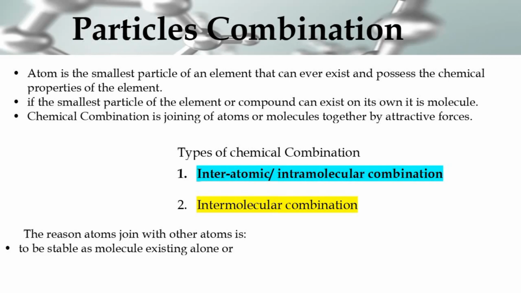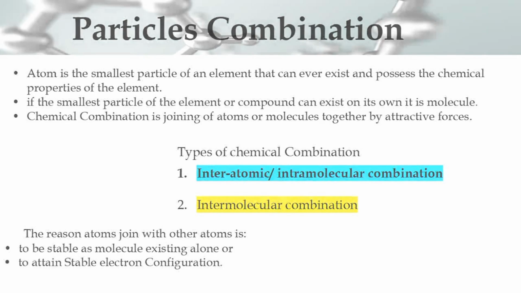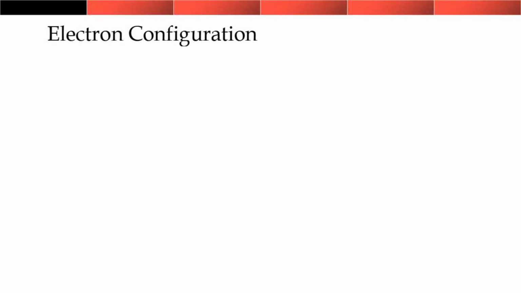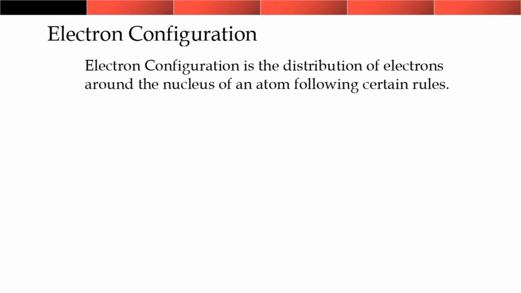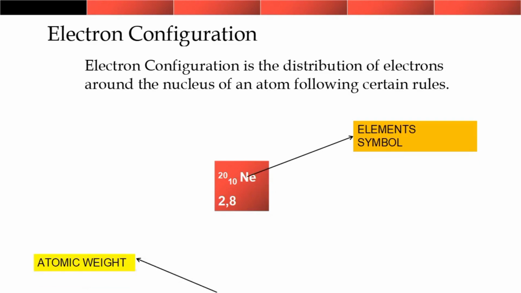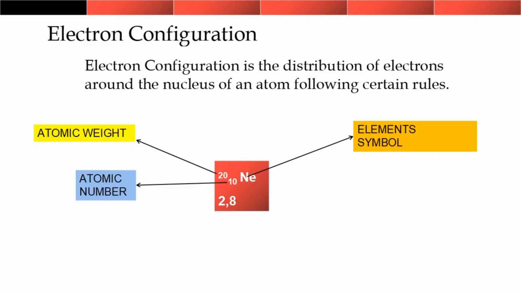The second reason is to attain stable electron configuration. Let's look at what electron configuration is. Whenever we are sharing electrons around the nucleus of an atom, we are doing what we call electron configuration, and we follow rules in doing that. The image you are seeing here, Ne represents the symbol, and we have atomic weight, atomic number, and electron configuration. I want you to know that the atomic number is the total number of protons in the nucleus of an atom. The electron configuration, as you can see, must be equal to the atomic number if the atom is neutral. But if the electron configuration is not equal, then it becomes a charge. Hope you get me on that. So it becomes an ion.